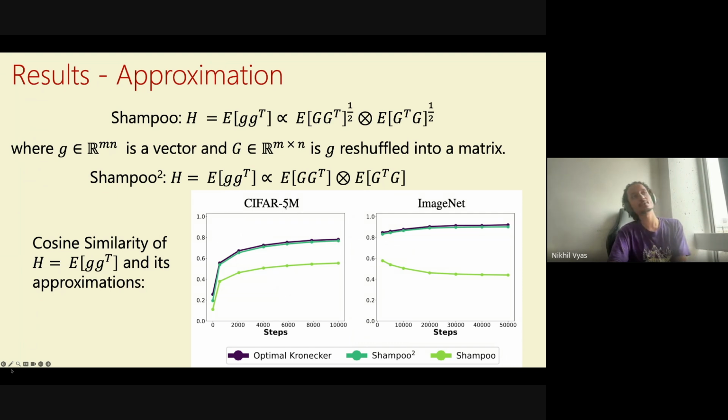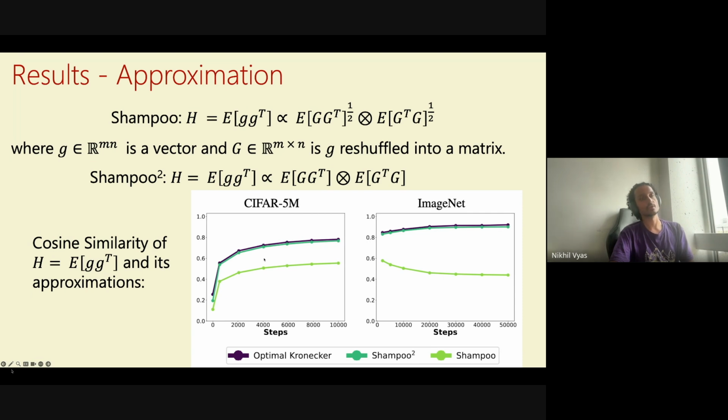Okay. So these are two approximations. One of them is on the CIFAR-5M dataset. The other one is on the ImageNet dataset. The x-axis is the training step. So we are measuring the approximation at multiple points in the training, sort of the training dynamics. And what we observe is that the optimal Kronecker approximation, which is the best thing you could do to approximate the H matrix, has an average value around 0.8, at least halfway through the training. And Shampoo square is basically on top of the optimal Kronecker approximation. It's very, very close.